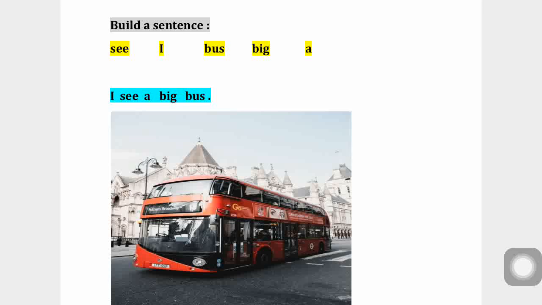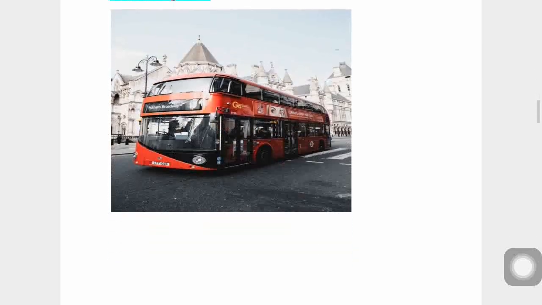So compulsorily in a sentence, the noun and the action word both should be there. Here the noun is bus. Okay, this is a common noun. And the action word is see. You are doing an action here. See. You are doing it. Right. I see a big bus. Hope I am clear here.